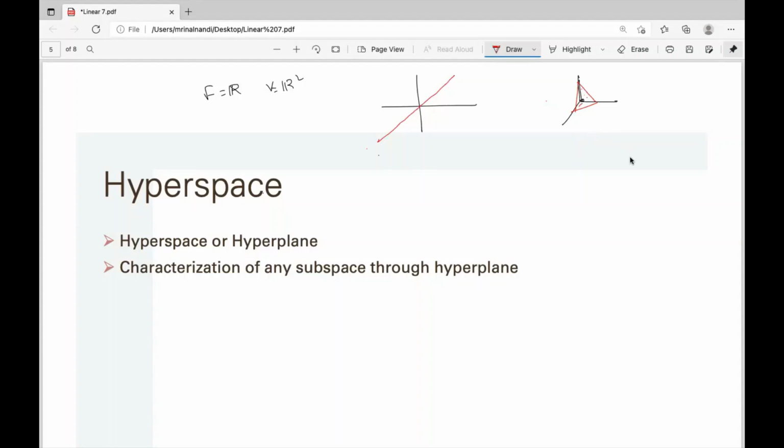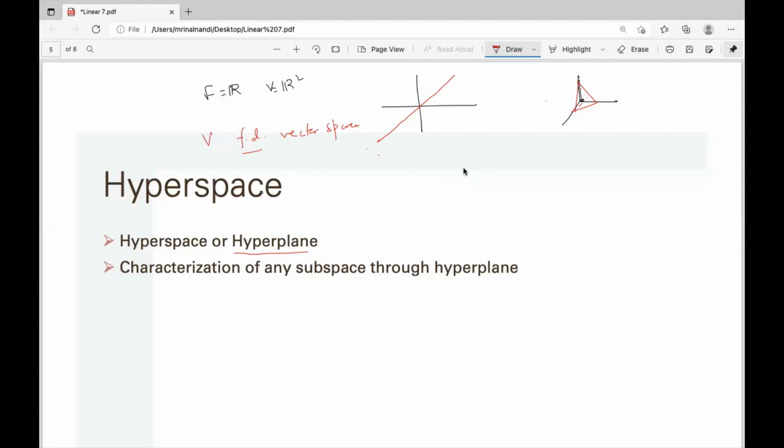If it is n dimensional, then every n minus one dimensional subspace is like that, and these are called hyperplanes from the name. So a straight line is also a hyperplane in two dimensions, or hyperspace. So if it's an n dimensional vector space, again a finite dimensional vector space, then it is n minus one dimension.